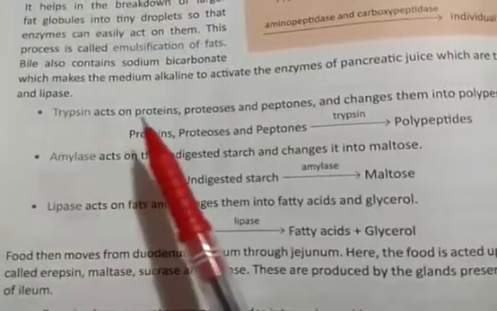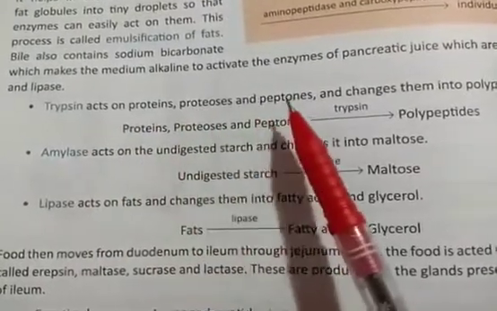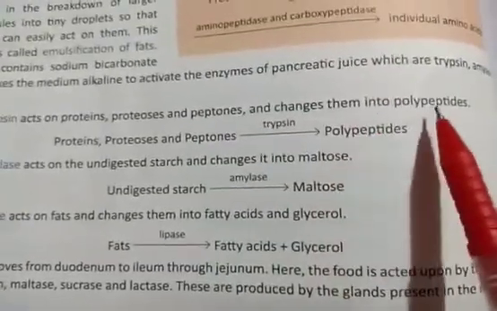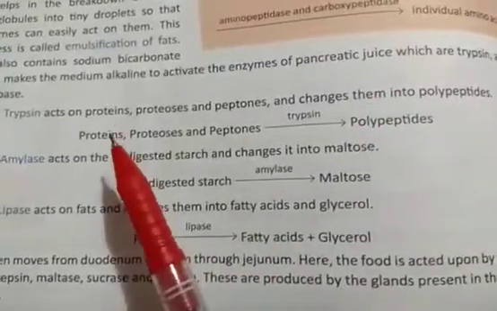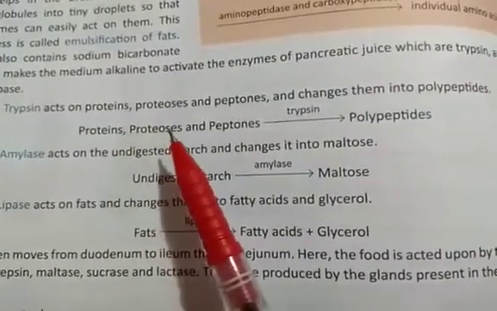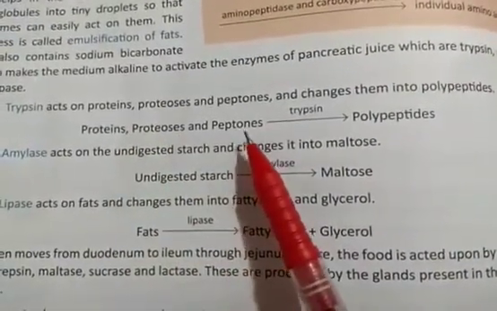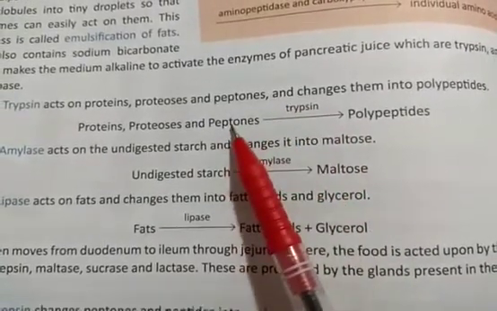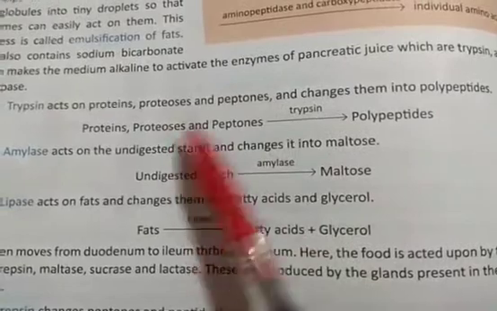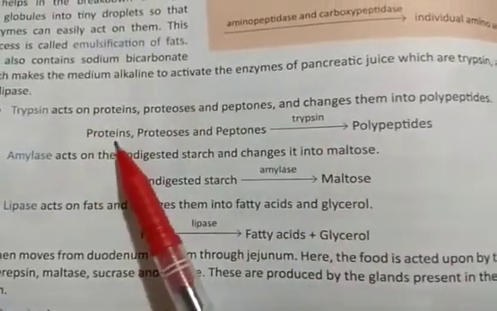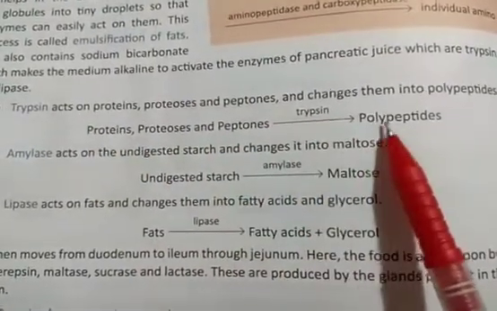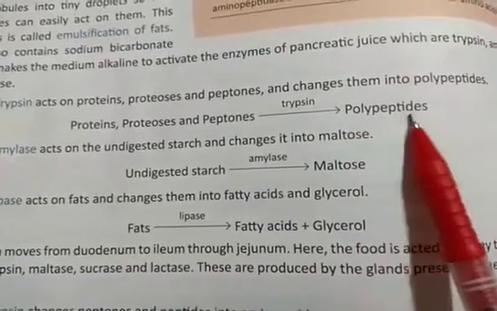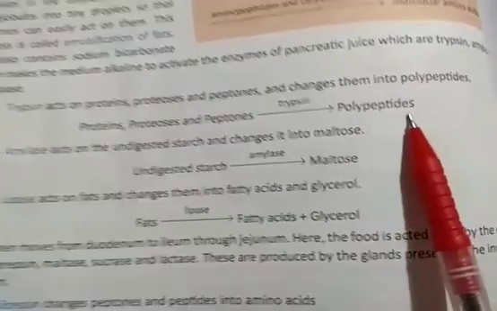Trypsin acts on proteins, proteoses and peptones and changes them into polypeptides. Trypsin acts on peptones, proteoses and proteins, breaking them into small chains called polypeptide chains, or simply polypeptides.